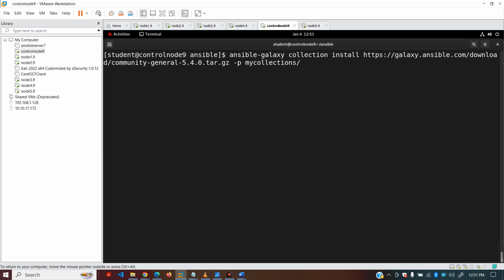It will not install because I have already installed it. I just wanted to show you this is how you have to do this. And guys, I would suggest one thing here: you better give the full path just in case, okay? While you are in this directory, you can do only mycollections also, but better you give the full path here, okay? This is how you can do it.